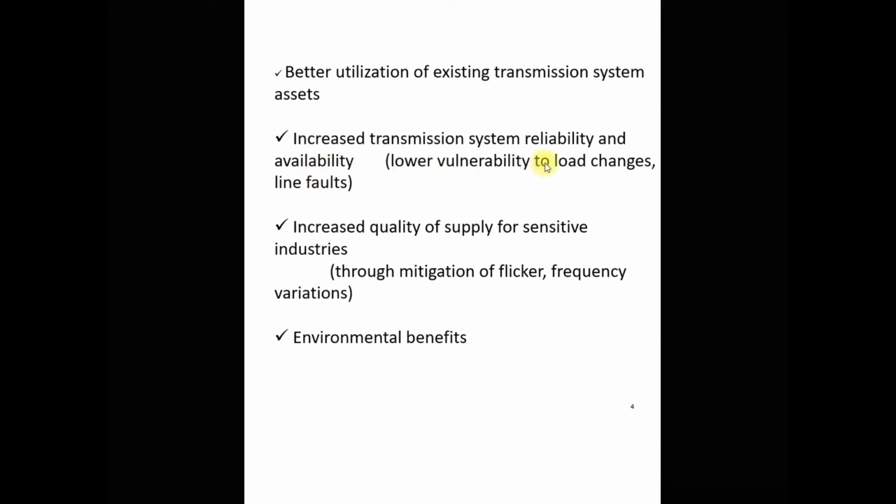Second is to increase the transmission system reliability and availability. Then increase the quality of supply, the power quality for sensitive loads like industrial loads. Most of the loads are inductive in nature, and they require quality power, so for mitigation of flicker, frequency variation, voltage sag, voltage swell, for all these types of power quality related problems, we require FACTS devices. So for all sensitive loads we need FACTS devices to improve the power quality.